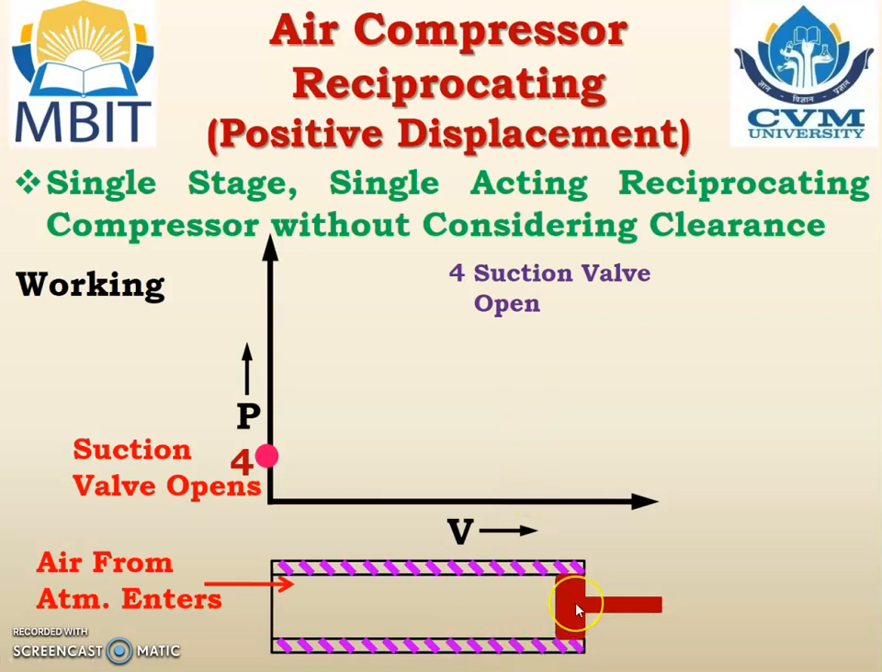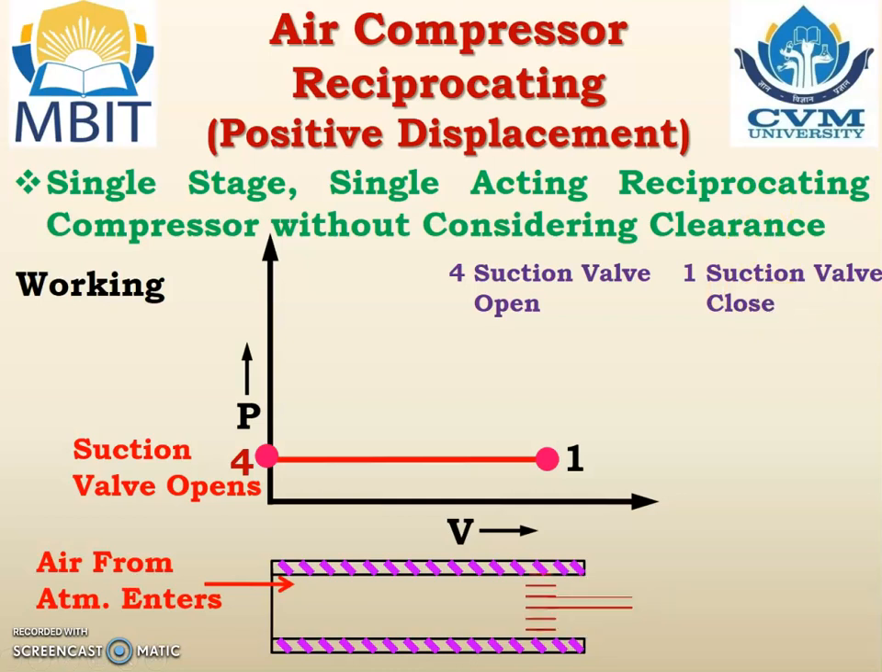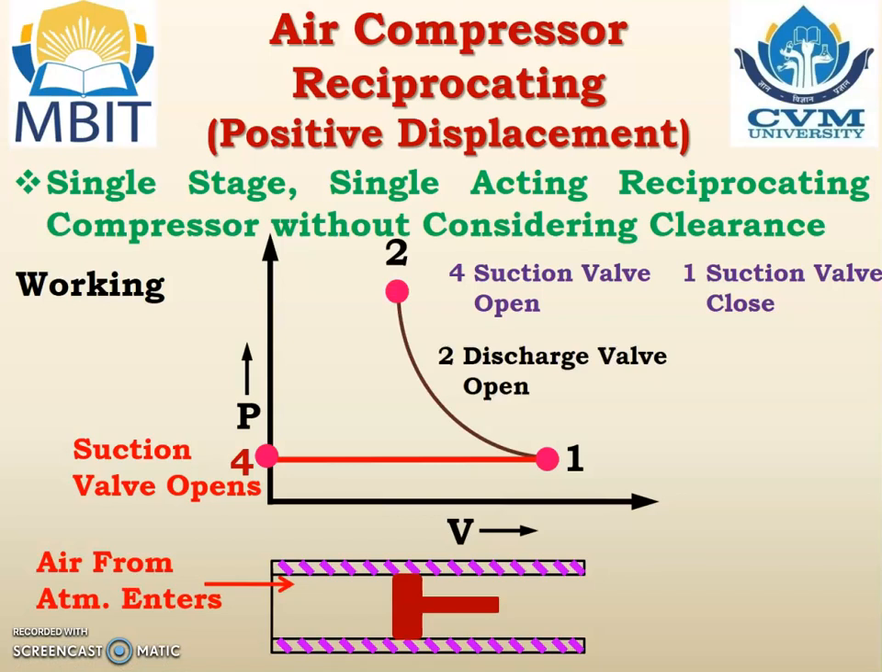So it reaches the extreme position. We can say it is state number 1. At point number 1, the suction valve closes. Now the piston moves from the right hand side to the left hand side and the pressure of air inside the cylinder starts increasing. It means air is compressed. So we can say 1 to 2, and that process is known as the compression process.